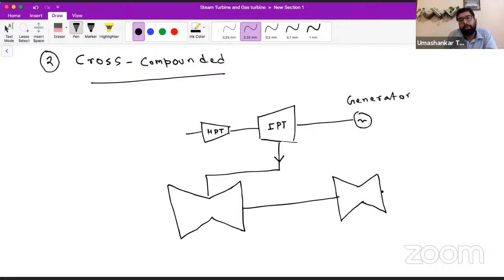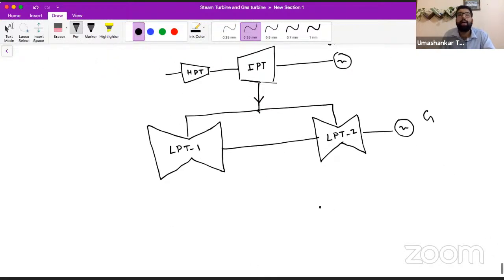Okay. So this is our other turbine, low pressure turbine. Let's say this is low pressure turbine 1, and this is low pressure turbine 2. And here goes another generator. So what is happening in cross compounded, as you can see? We are having two generators, and there are two different lines of rotor.